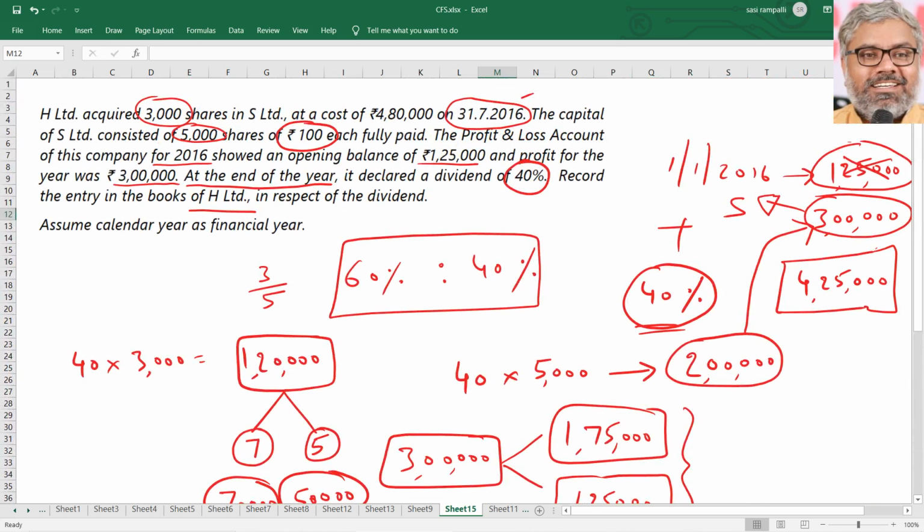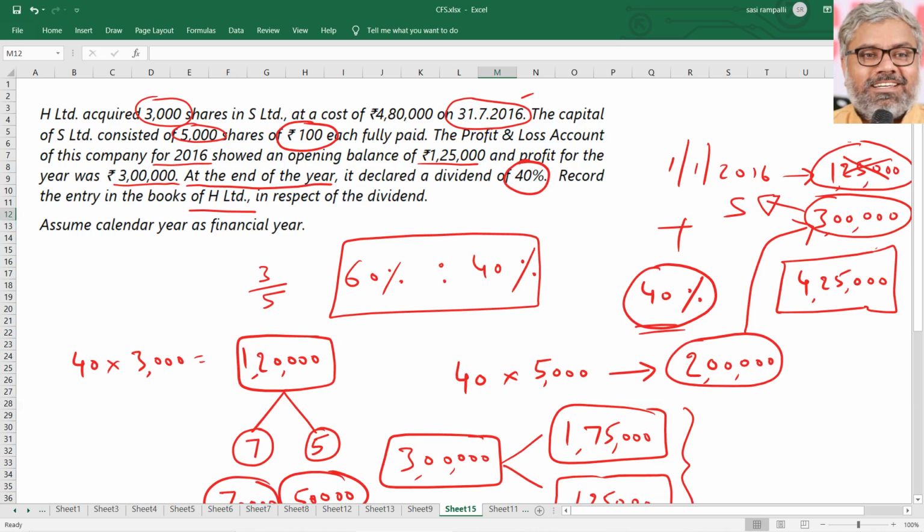But let us just use the same question for understanding of, once again, cost of control or goodwill or capital reserve. For that purpose, we have to know how much will be the profit and loss account balance on the date of acquisition.